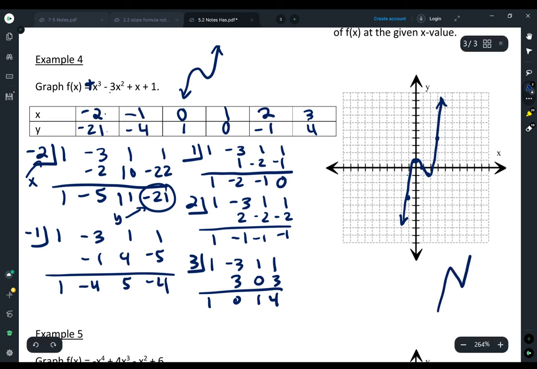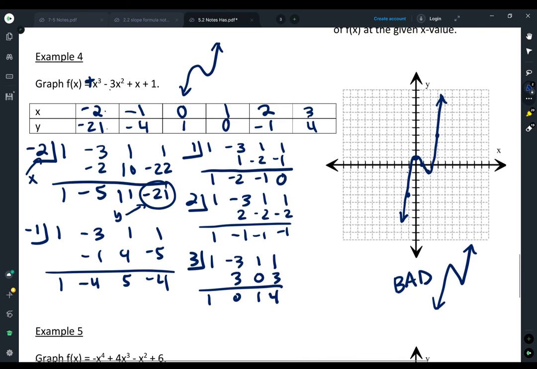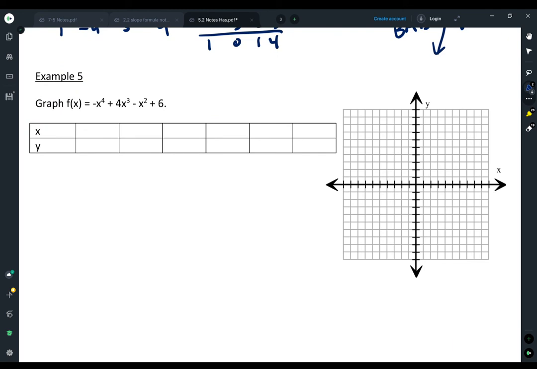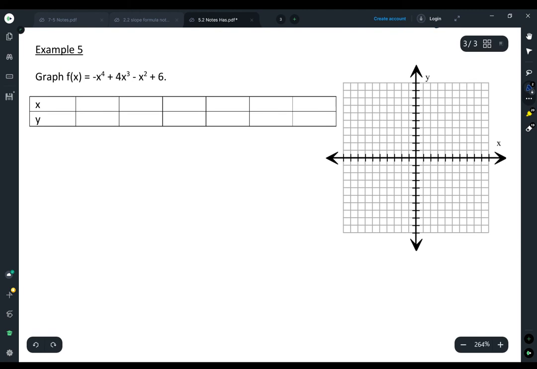So we're not doing this. This is bad. Don't do that. We are trying to make those smooth curves. So you can kind of see how it's all coming together, right? We're looking at graphing, we're looking at understanding these functions, and so we're using all of this information now. Behavior of graphs, what they look like depending on their degree, what the ends are doing, and also this ability to quickly substitute to work out those values for the table.